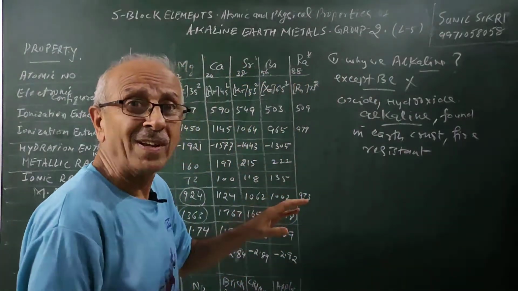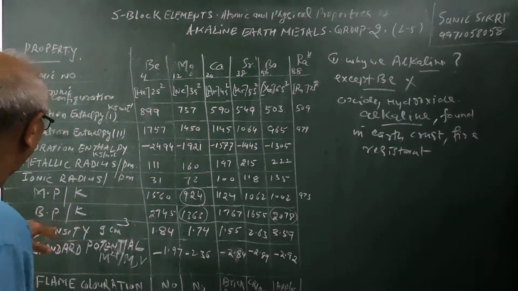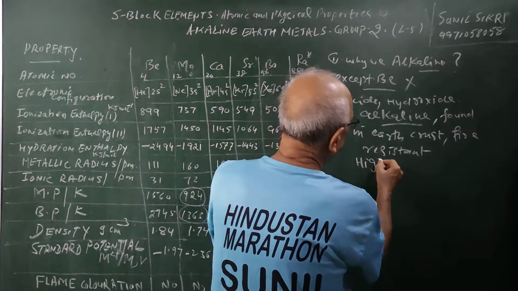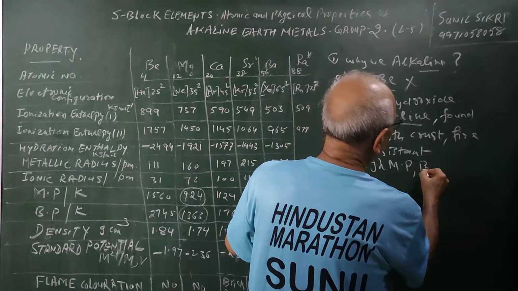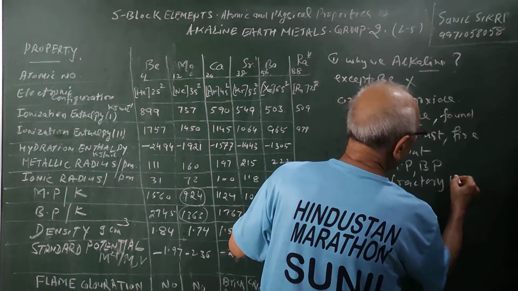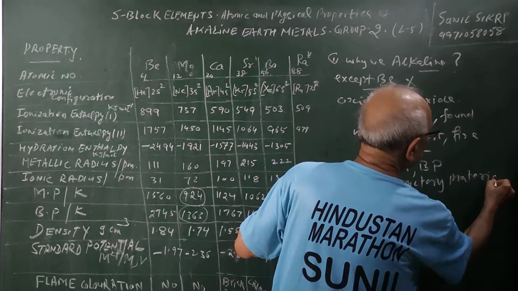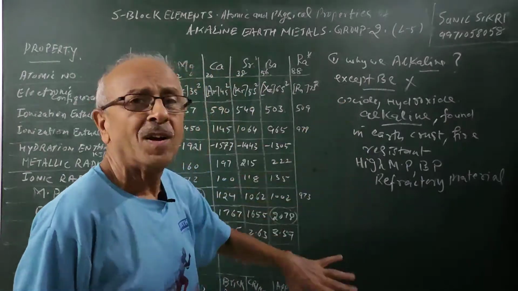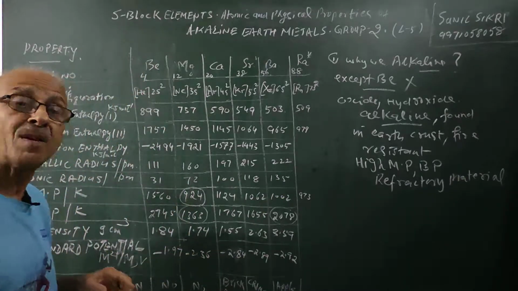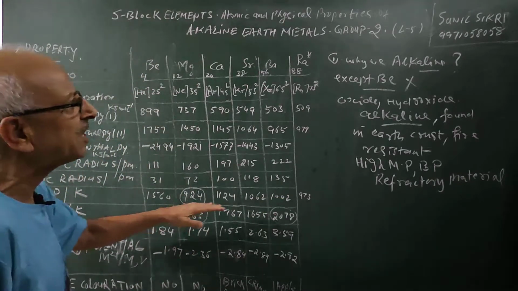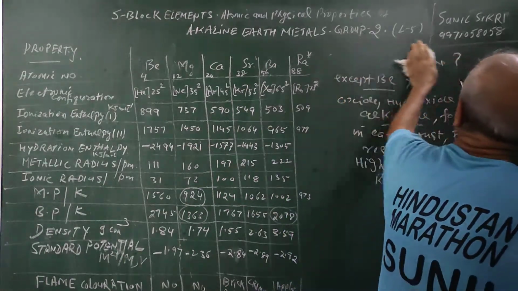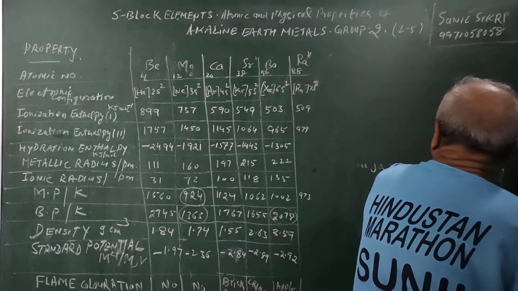Their melting points and boiling points are very high, as you will see here. They are used as refractory material. Very important. You see, in furnaces there is a lining, and only those compounds can be used which have very high melting and boiling points. Because of this reason they are called alkaline earth metals. Now, beryllium is not regarded as an alkaline earth metal.